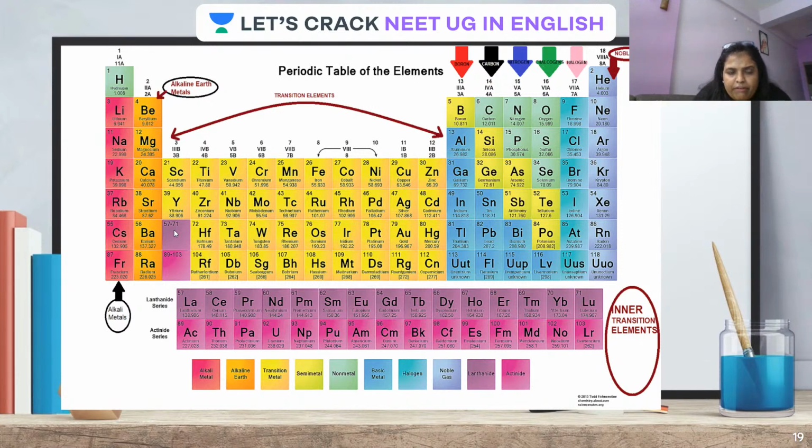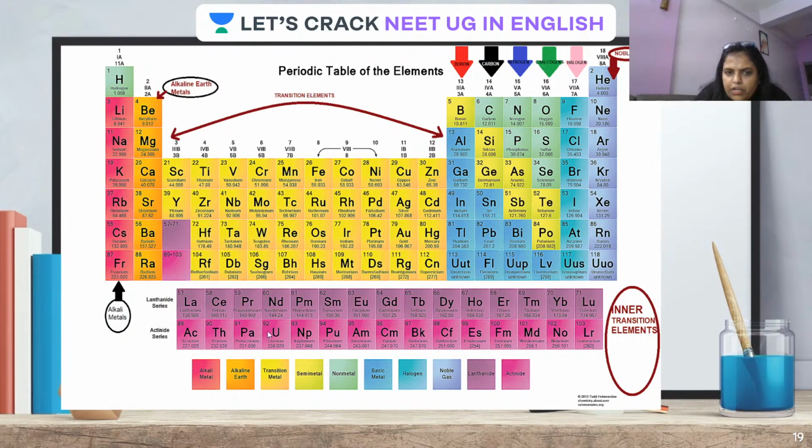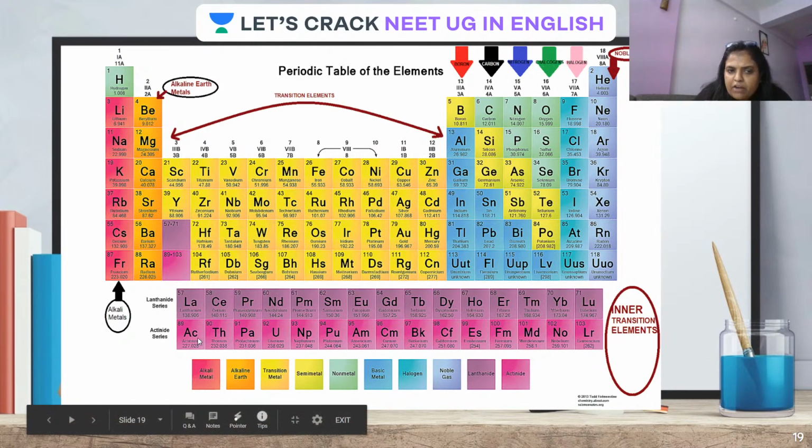Okay. So 57 to 71, as they are placed just after lanthanum, that is 57, they're called the lanthanide series, and after actinium, these all elements are collectively called the actinide series. Okay, that is the series coming after actinium, or actinide series.